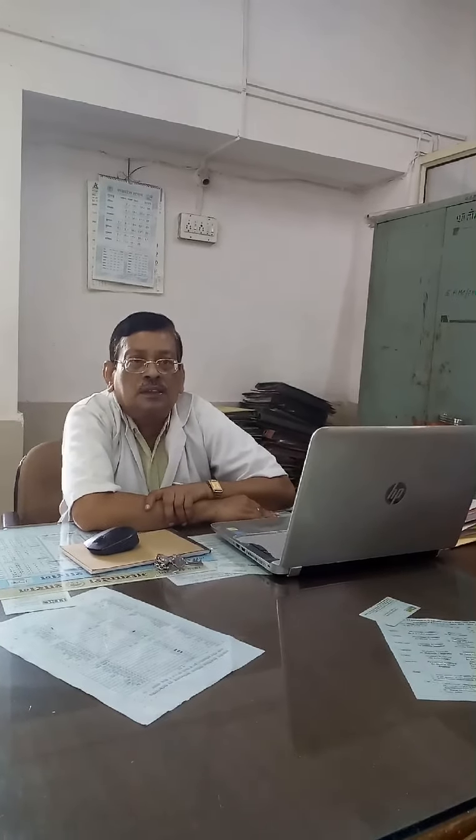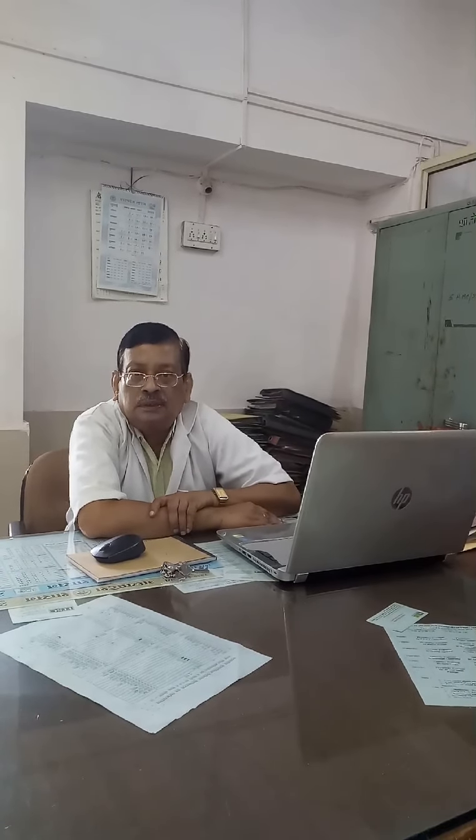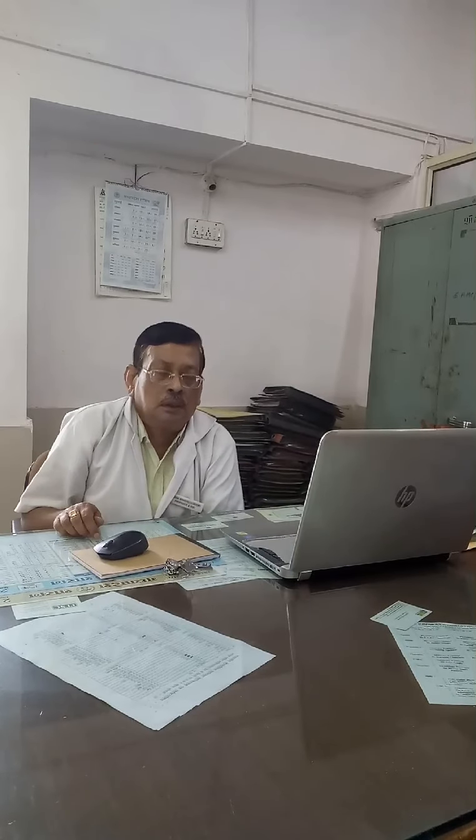Bell pepper is the white pepper. You can see that some peppers are found in big size, red color, yellow color. These are called bell pepper. It is not a product of India. In some cases it will be imported.